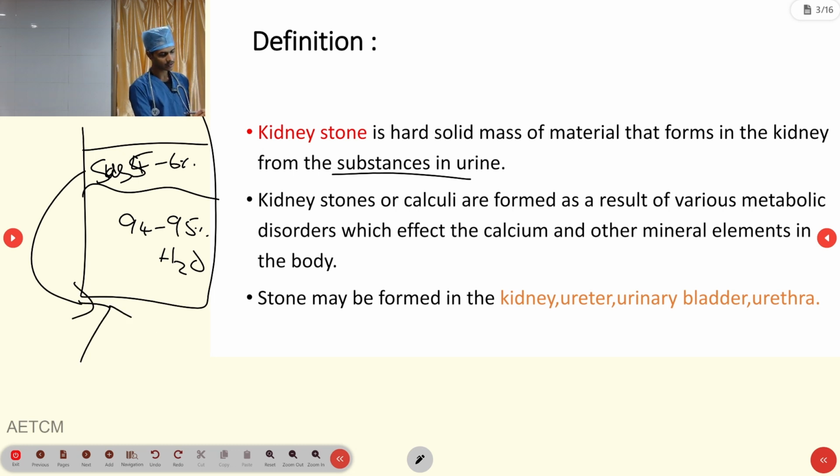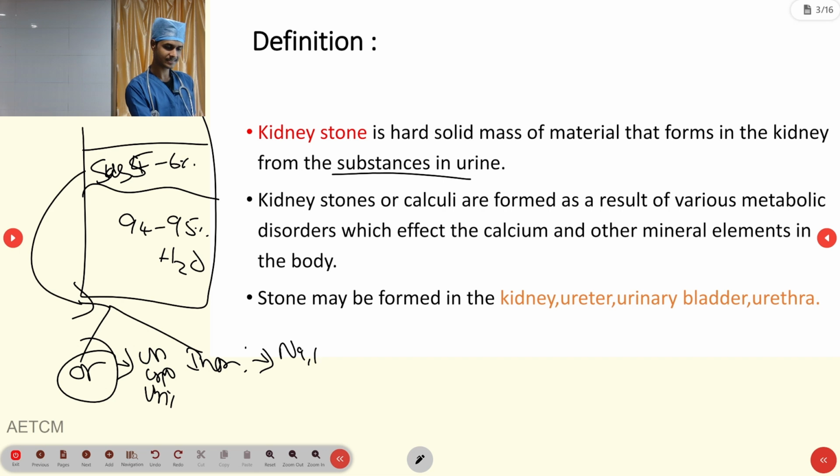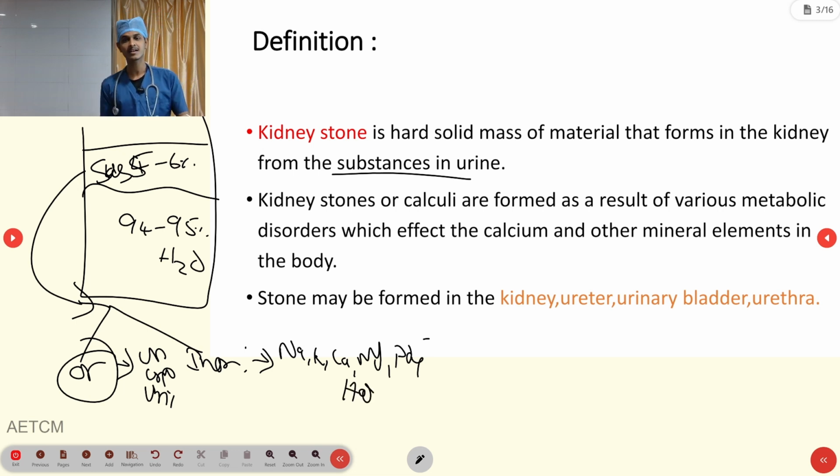What substances do we have in urine? We divide them into two portions. First is organic substance, second is inorganic substance. Organic substances are produced from your organ system, things like urea, creatinine, uric acid. Coming to inorganic substances, that is your sodium, potassium, calcium, magnesium, and phosphorus, and some other secretions like hormones.